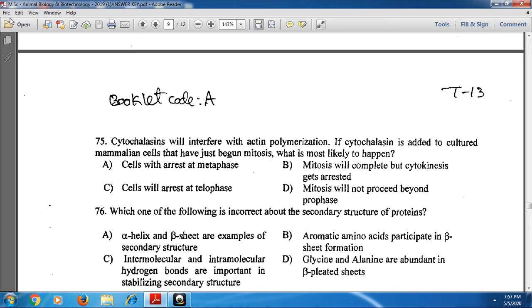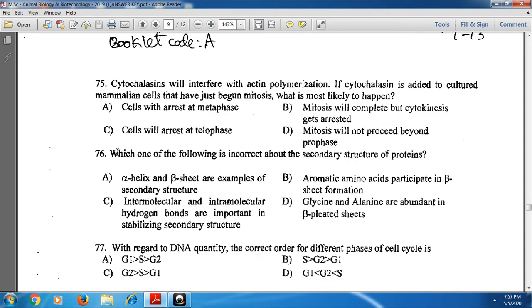That means when these are added to the culture media containing mammalian cells, the mitosis will complete but cytokinesis gets arrested. That means option B is the correct one for the 75th one.